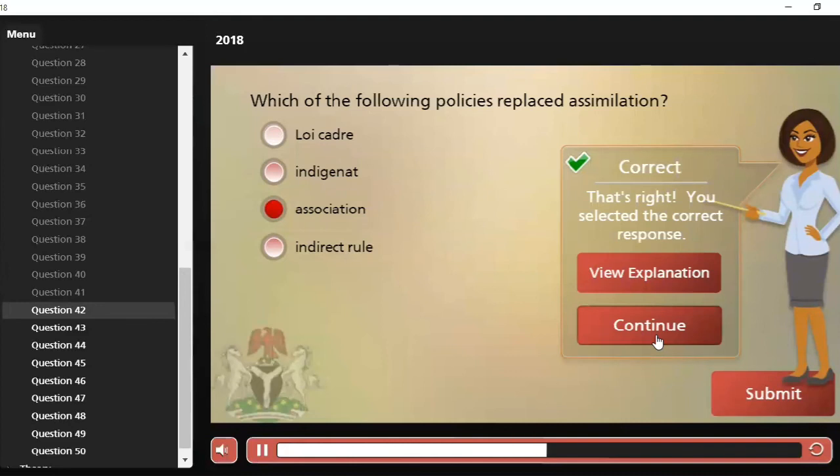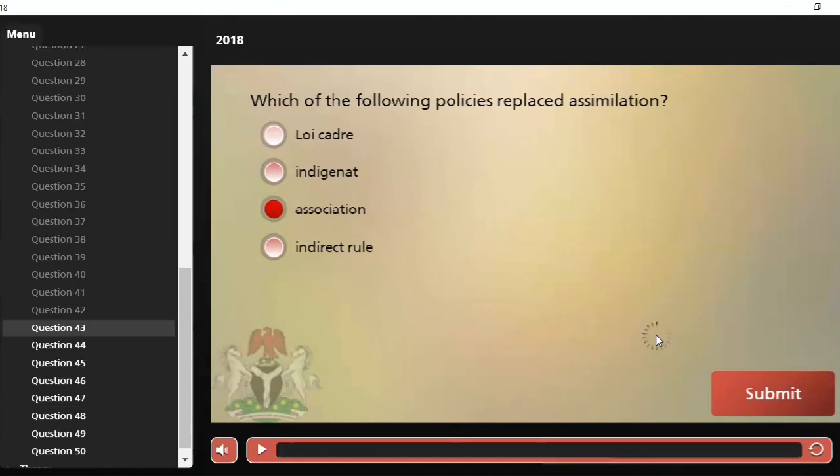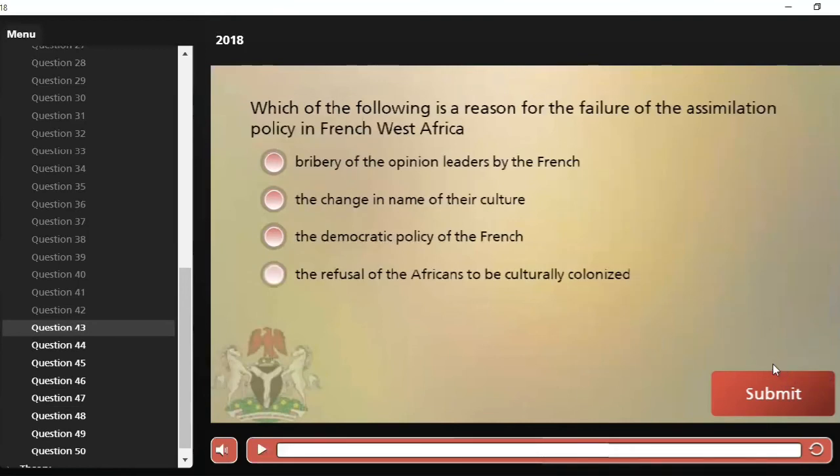For where the people refuse to be assimilated, the principle of association was brought about. Which of the following is a reason for the failure of the assimilation policy in French West Africa? Of course, we know the principle of assimilation and association was mainly in French West Africa, while the British adopted the form of indirect rule.